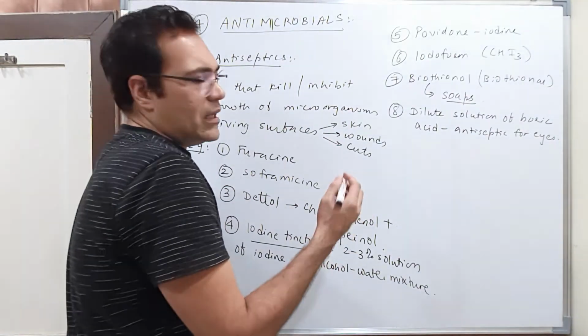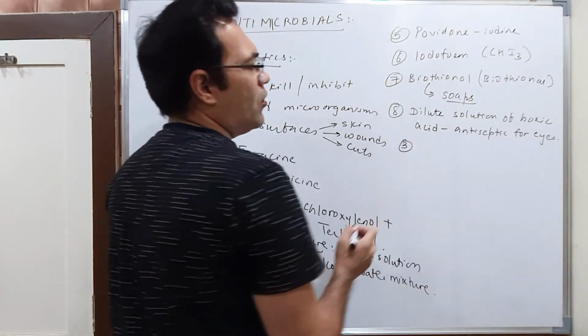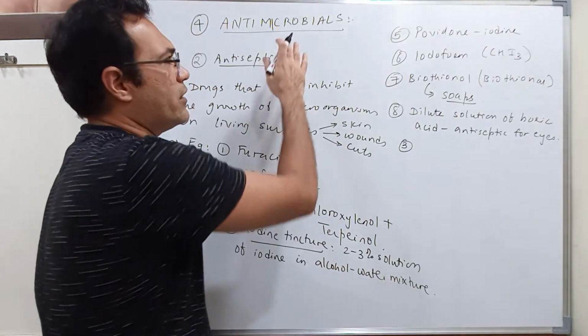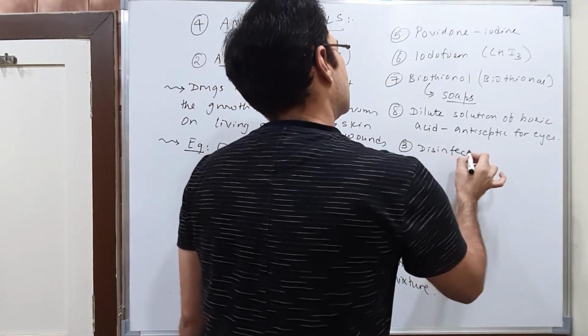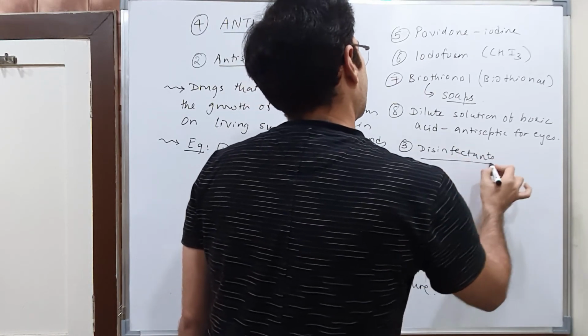The third category of drugs that we are going to study under antimicrobials are disinfectants.